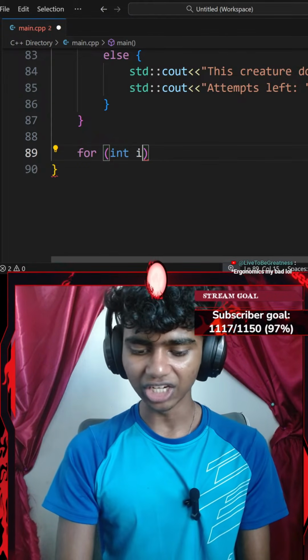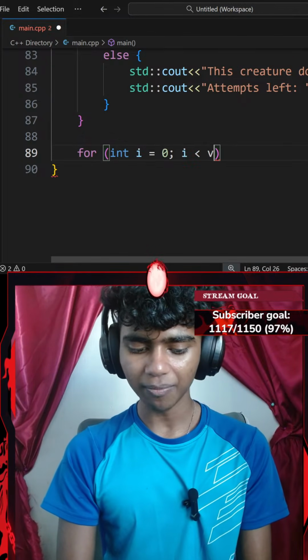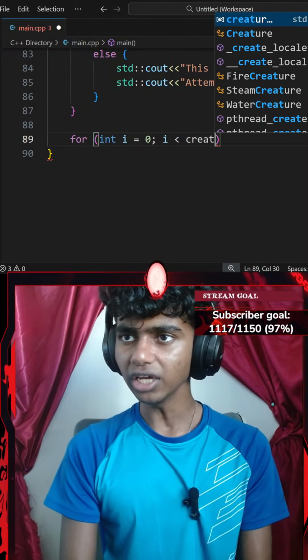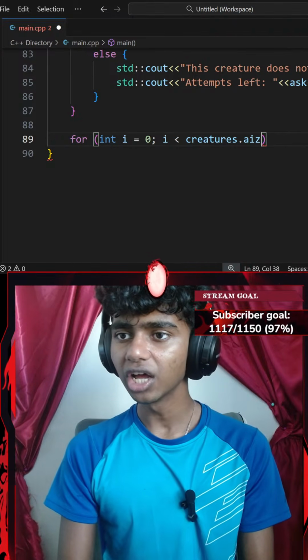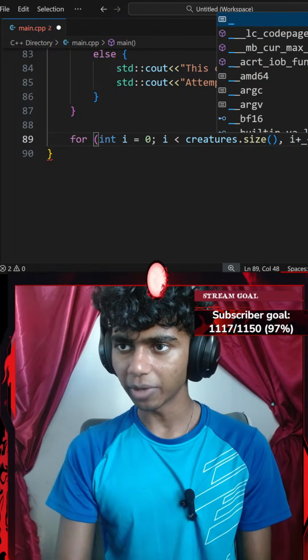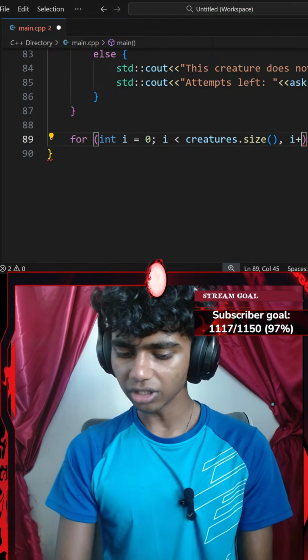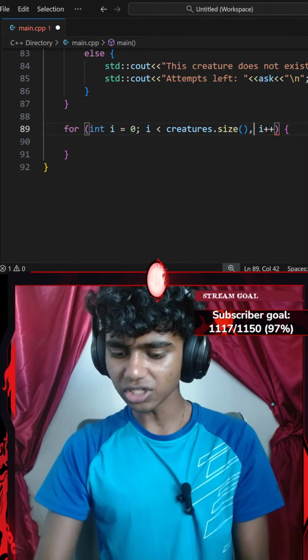Okay, let's say for every integer I which equals 0, while my I is less than my, let's say, I forgot the name. My creatures is an array. Okay, my creature objects is an array. Actually, my creatures is a vector, dot the size function. Let's go ahead and increment my I by 1, so I'll go with something like I plus plus. Okay, and then I'm going to go ahead and add a pair of curly braces. And now let's do something. This is going to be a semicolon.